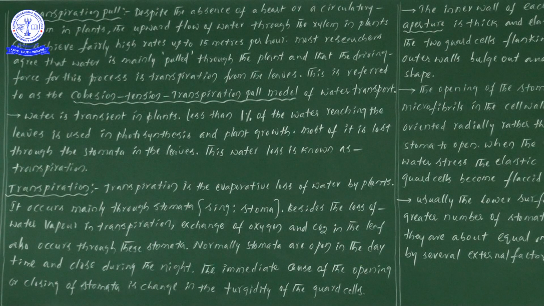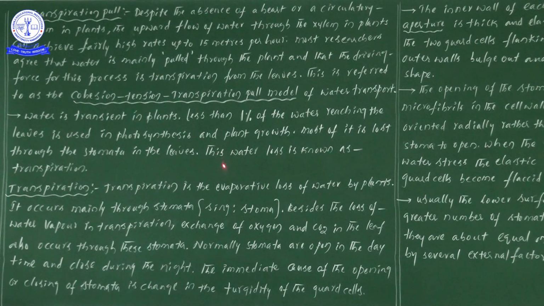So the point is, less than 1% of water is involved in photosynthesis as well as plant growth. Most of it is lost through the stomata in the leaves. The remaining 99% of the water is lost from the stomata in the leaves.